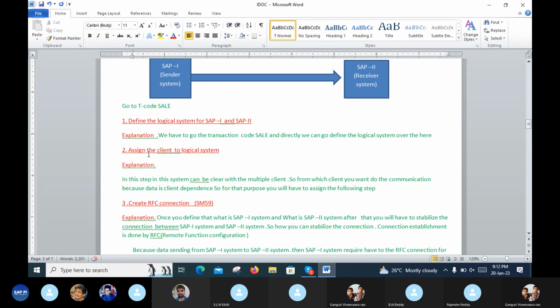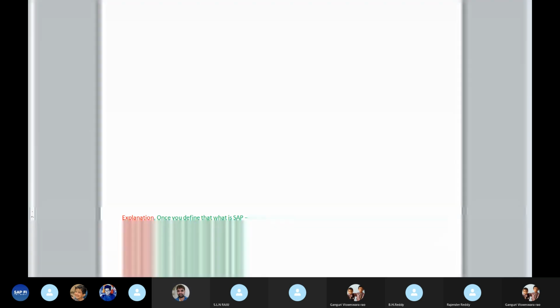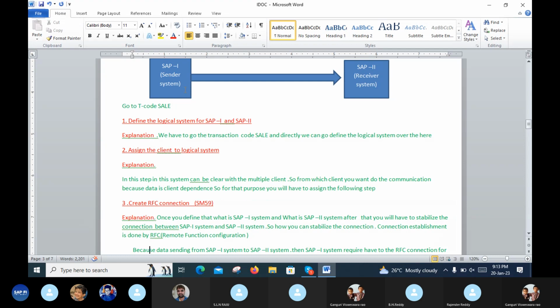Second one is assign the client to logical system. Explanation: in this step, the system can be configured with multiple clients.